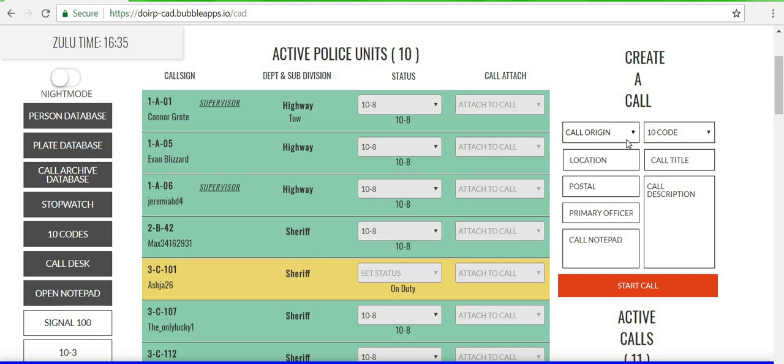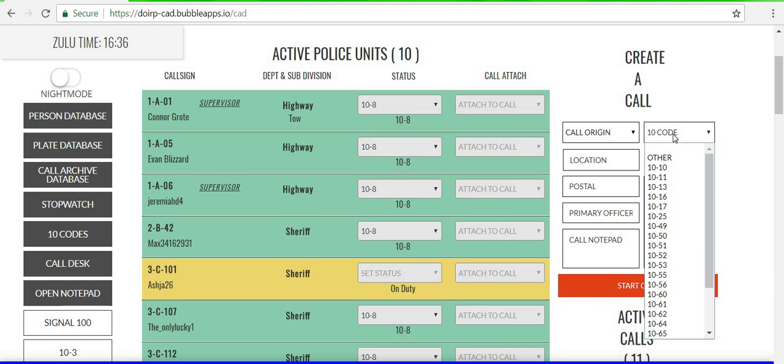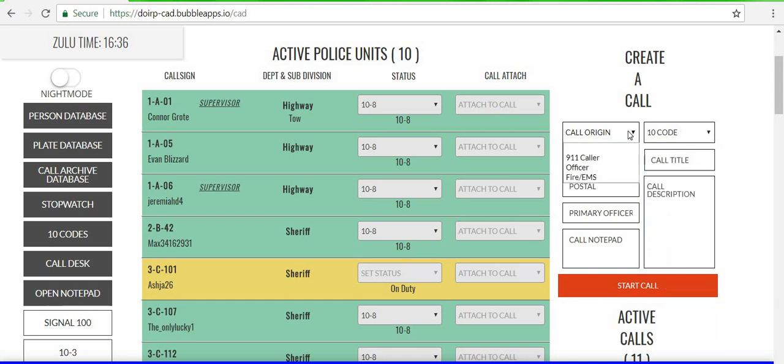Another thing you see on your left is create a call. Basically what you want to do is pick a 10 code, like is this a 1080, 1060, 1055, 1050, stuff like that. You can see all the codes right here. I'm obviously not going to name them all because there are a crap ton, and dispatchers do need to know most of these. And then call origin. Basically what this means is, did a 911 caller say this? Did an officer say this? Or did fire and EMS say this? Call title basically is saying crash, run, pursuit, stuff like that.